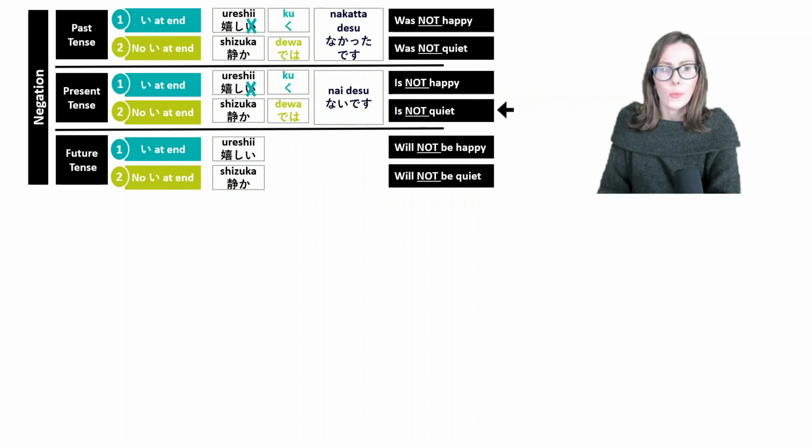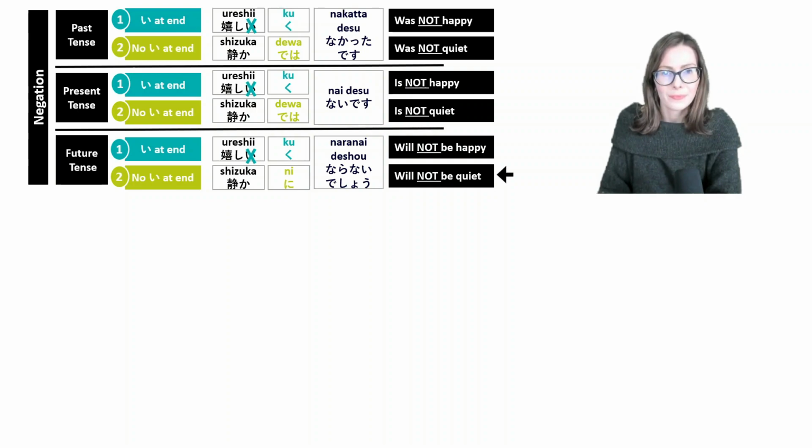If you want to say will not be happy, what you do is the following. You take the adjective, cut the last I again, add ku, and add naranai desho. So it would be ureshiku naranai desho. If you want to say will not be quiet, what you do is the following. You take the adjective, add ni, and add naranai desho. So it would be shizuka ni naranai desho.